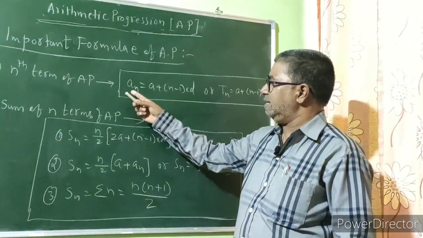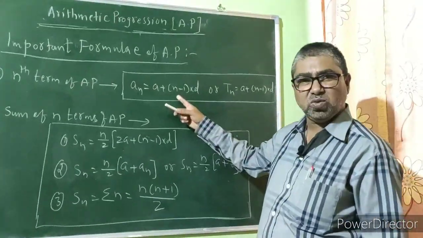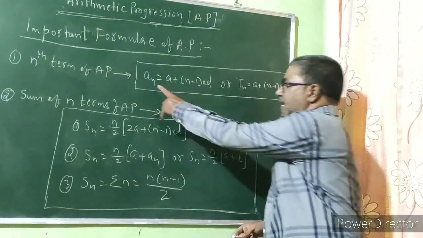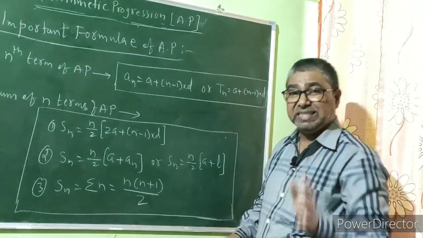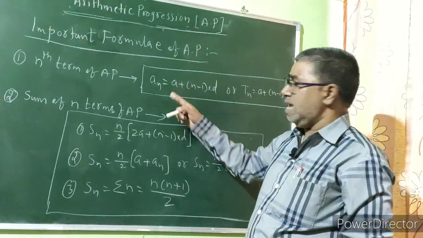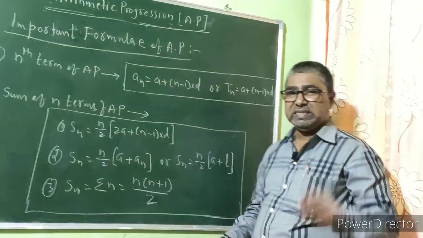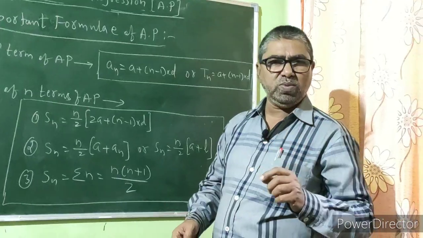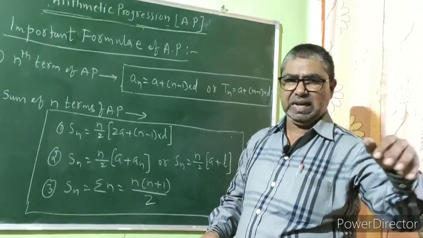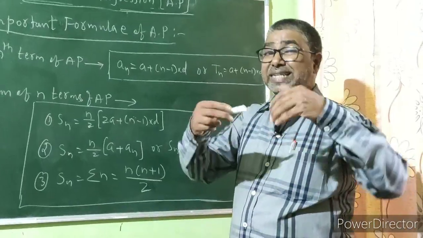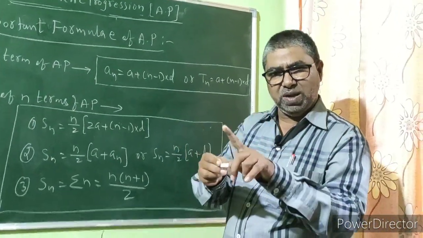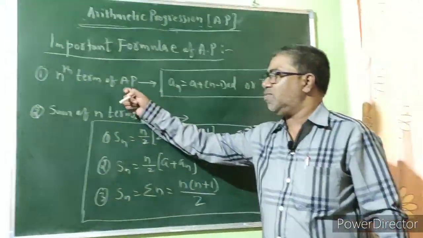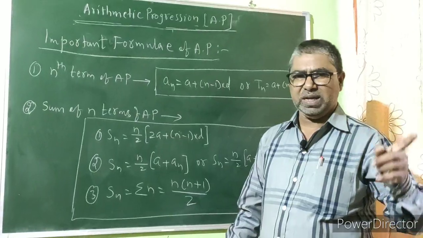An is equal to a plus n minus 1 into d, or Tn is equal to a plus n minus 1 into d, where an and Tn are called the nth term. A, you know, is the first term. N stands for the number of the term, that is, fifth term, here the value of n will be 5. Seventh term, here the value of n will be 7. 20th term, here the value of n will be 20, and you know d is the common difference. Now this is the formula to find the nth term of arithmetic progression.